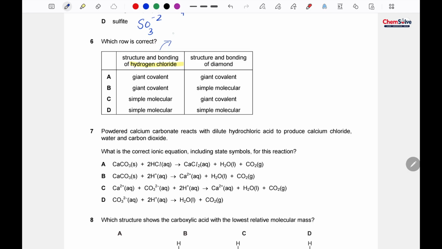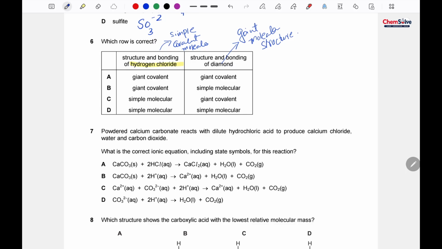So it is a simple covalent molecule, while diamond is a giant molecular structure.